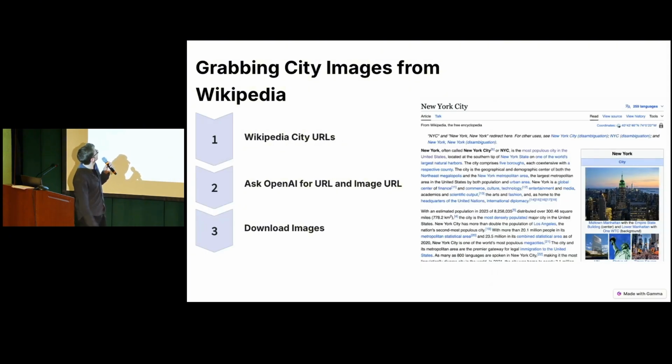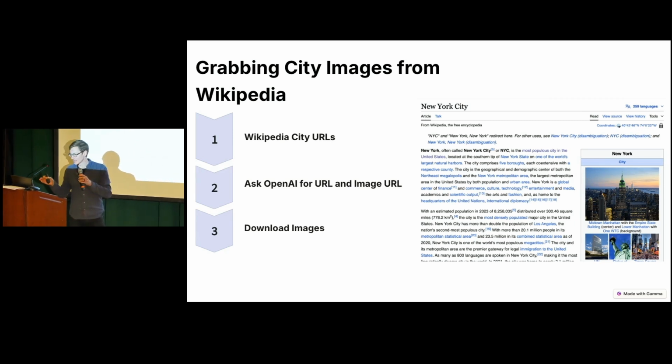And then one more example here. Another one-off process we had to do: I needed to grab some images from Wikipedia. The problem is that the URLs are formatted all differently on a per city basis. This was another one-off Python script that probably saved us a few hours of work.